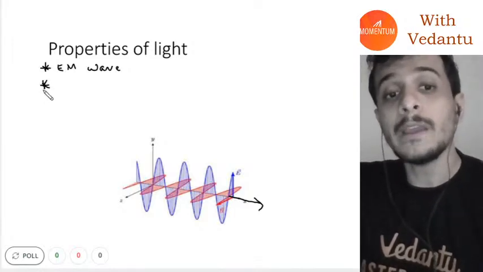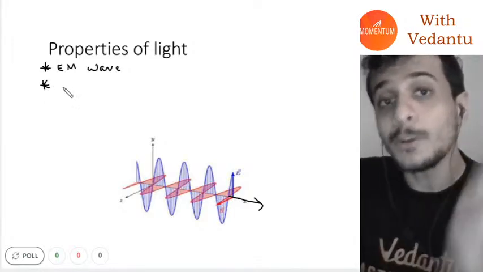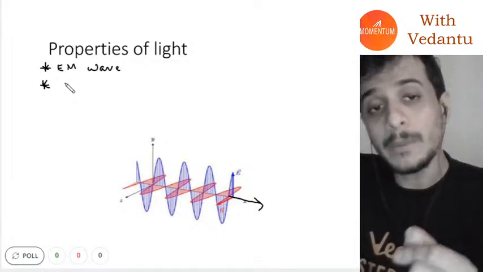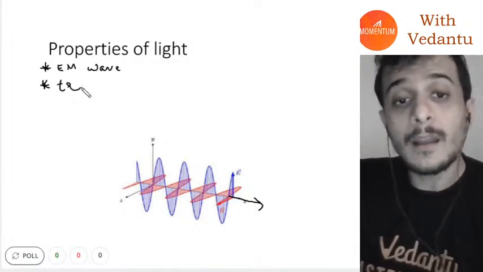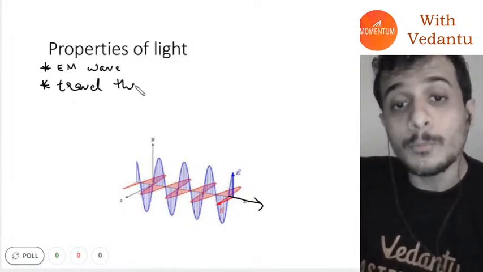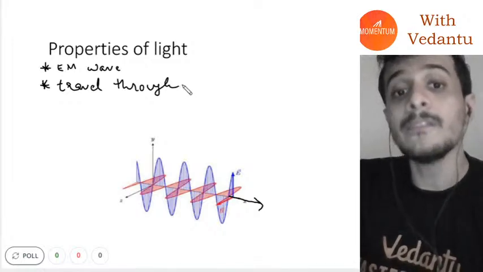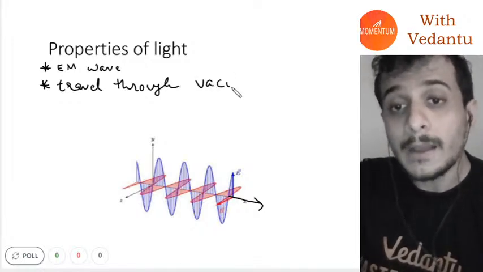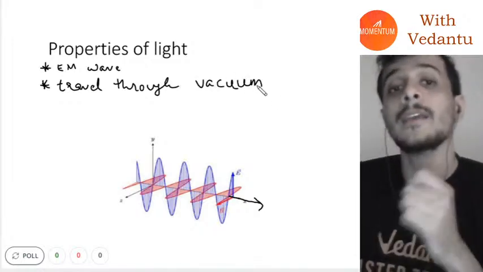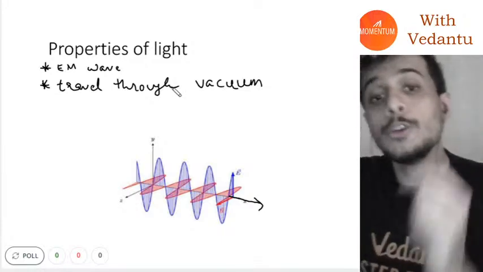It travels through various different transparent mediums, but light also doesn't require a medium to travel. It can travel through vacuum. This is the only type of wave that can travel through vacuum. Light waves can travel through vacuum.